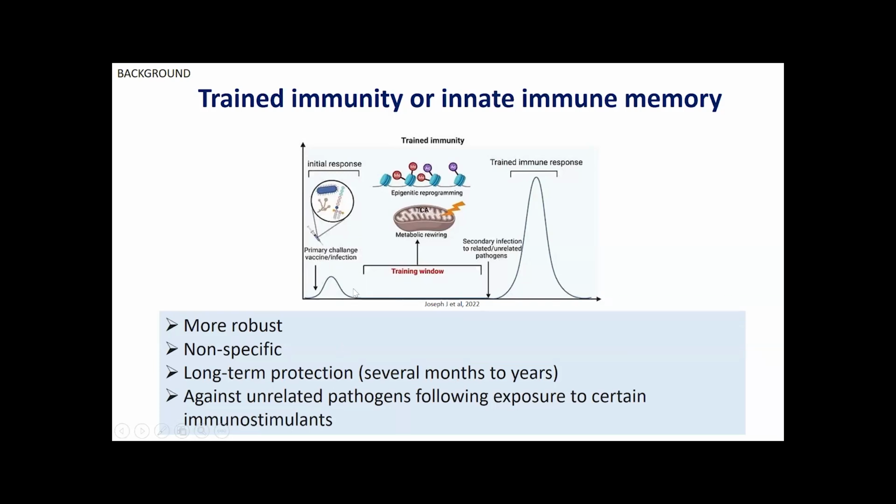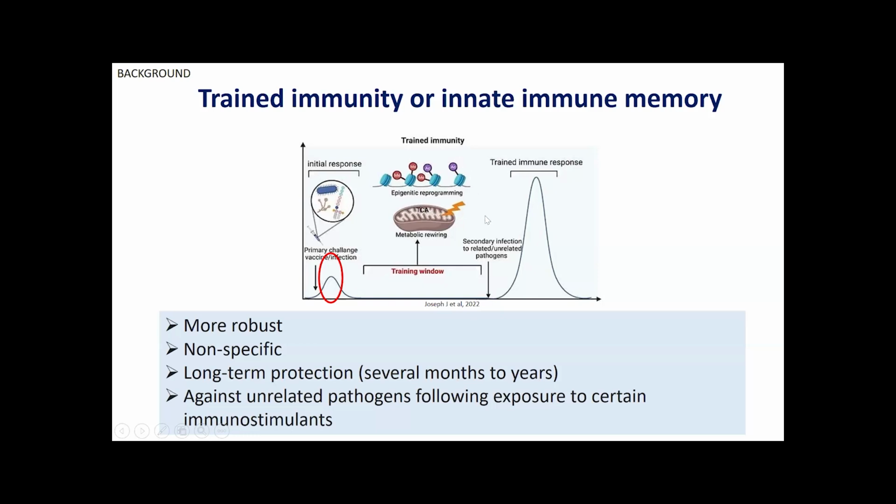Let me ask if you are all familiar with innate immune memory. We all know that adaptive memory exists, mediated by antibodies, and it is a specific memory. But innate immune memory is quite fascinating. When there is a primary challenge, which can be a vaccine or infection, the immune system gets stimulated, and then the innate immune cells undergo a training period through metabolic rewiring and epigenetic reprogramming.